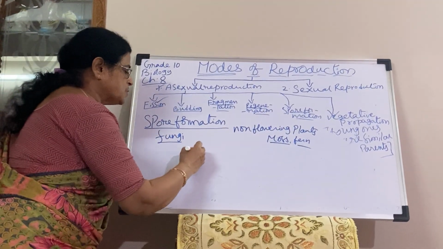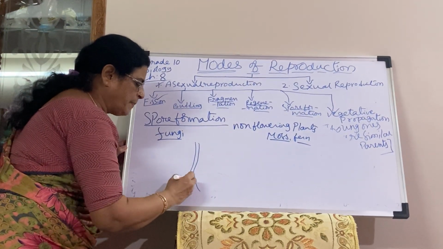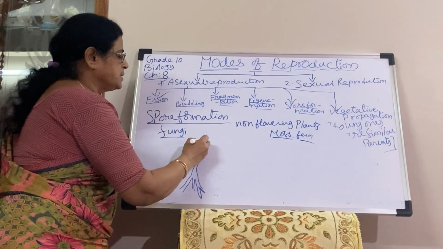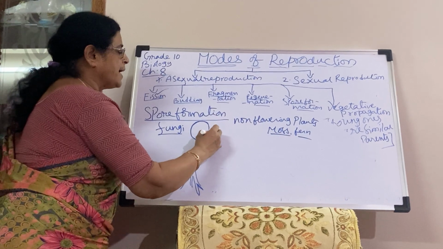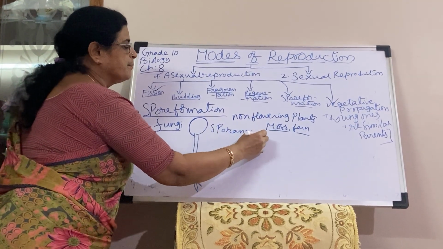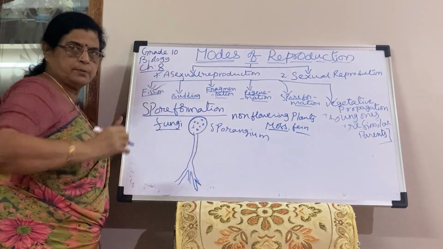But in fungi you see, this is the filament and these are the hyphae. We have hyphal structures here. And this is a bulb-like structure called the sporangium. Called what? Sporangium. Inside the sporangium, the spores are present.